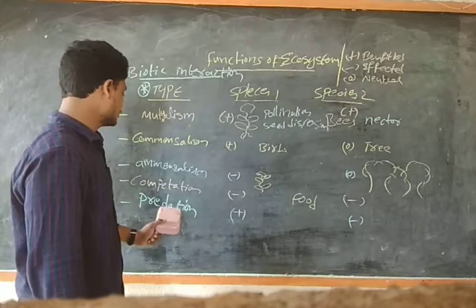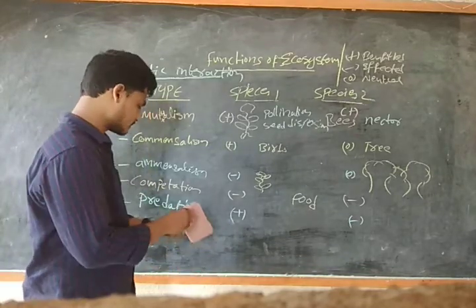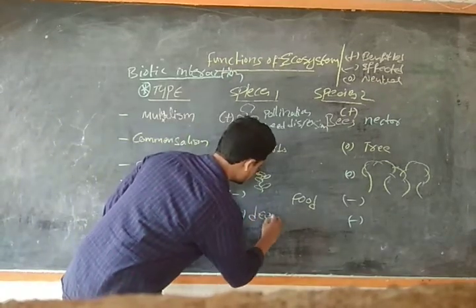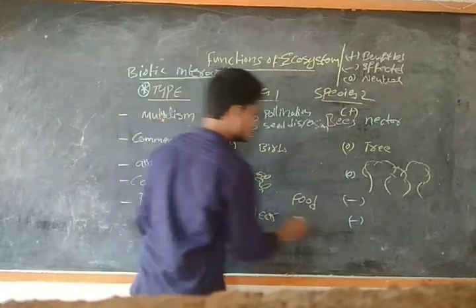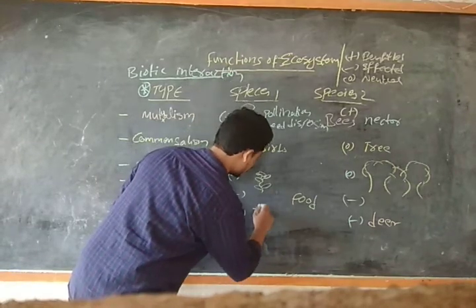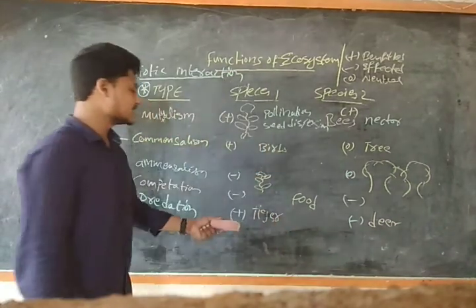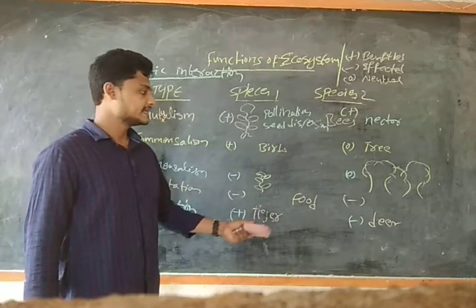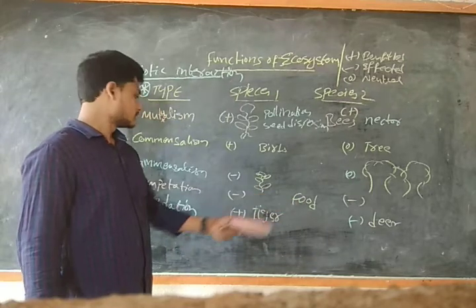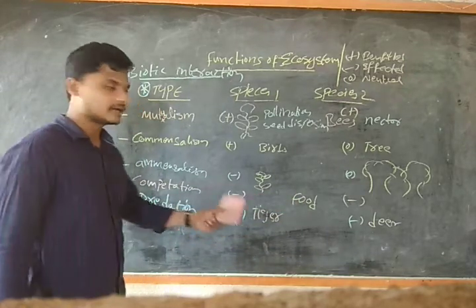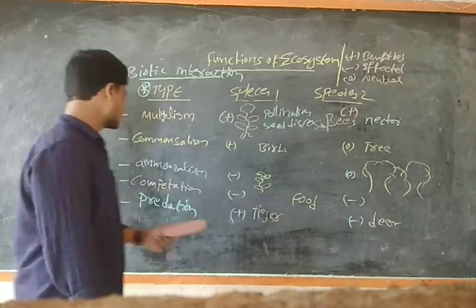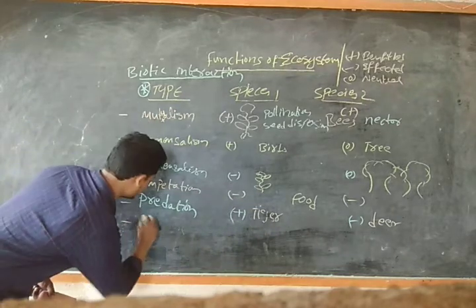In this process, the tiger is benefited by taking its prey from the deer. So it is a predator and it is a prey. The predator is the one organism that benefits and the other is affected. This is known as predation. And we have parasitism.